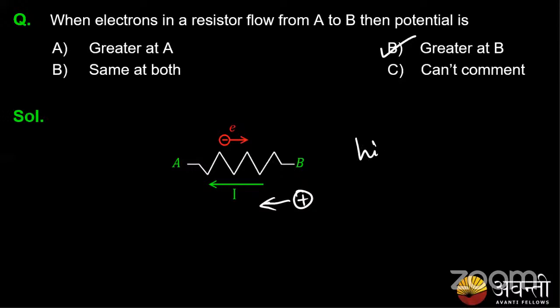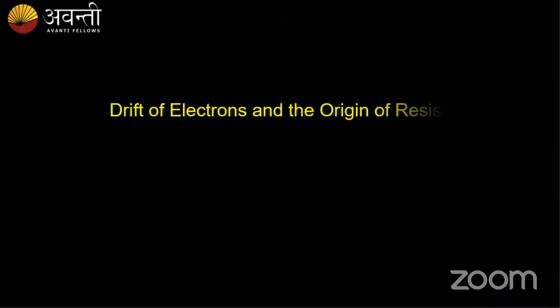There will be a higher potential at this end and lower potential at this end. So potential will be greater at B than at A. Okay, my potential would be greater at B than at A. Thank you, guys. So next we have drift of electrons.